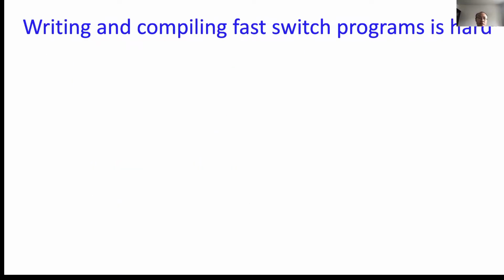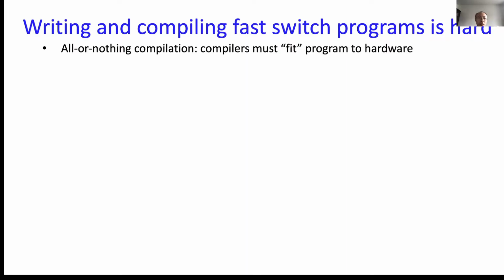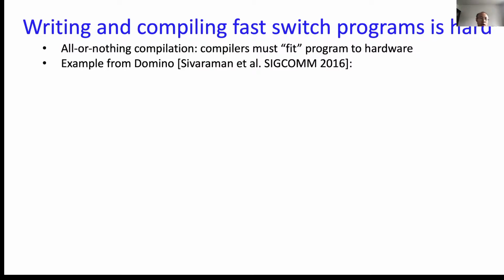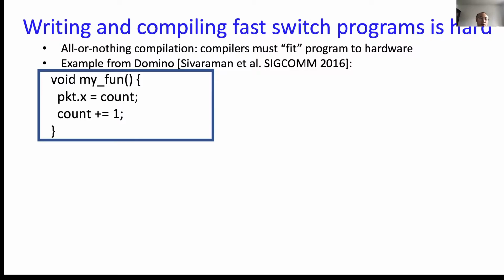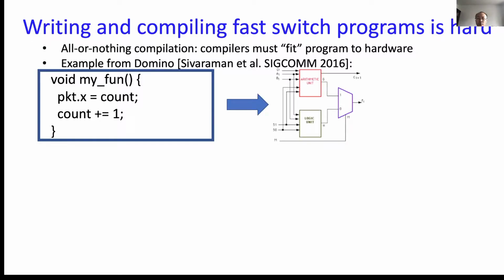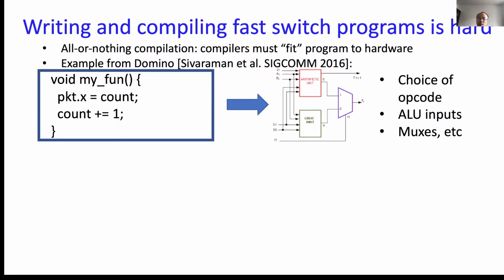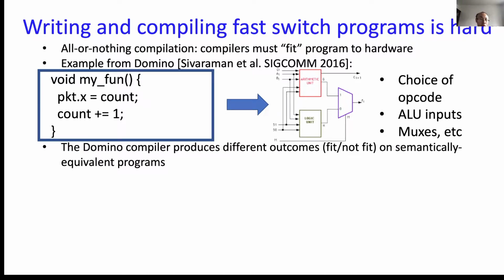To set a context for this talk, let's look at why writing and compiling fast switch programs is hard. Because programmable switches have an all-or-nothing compilation feature, which means the compiler either fits the program into the hardware or rejects it. There is no gray area inside. I'll give you an example from the Domino compiler for programmable switch pipeline. For now, it is sufficient for us to regard Domino as a C-like language and turn it into the machine code which will finally run in the programmable switch. The compiler will choose the opcode and determine the input for each ALU and the value of multiplexers. What could go wrong with this setup?